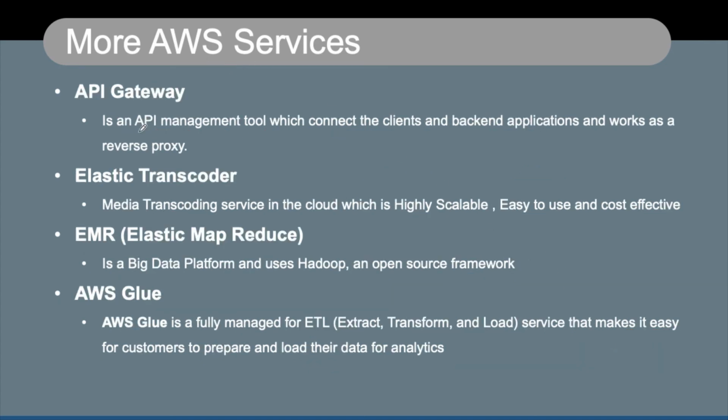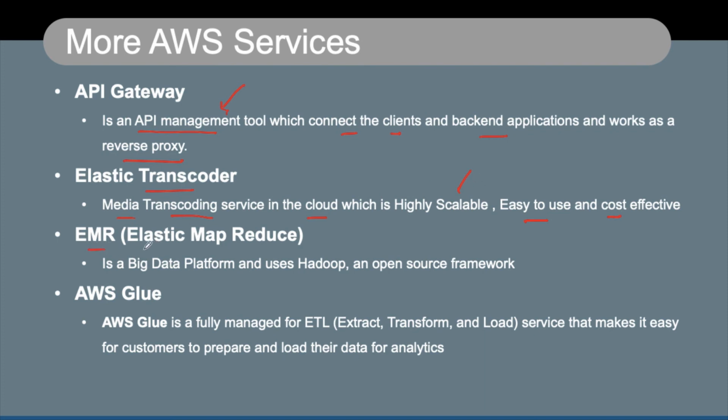API Gateway is an API management tool which connects the clients and backend applications and works as a reverse proxy. So typically, API Gateway is an API management tool which connects the client and backend applications. Elastic Transcoder is a media transcoding service in the cloud which is highly scalable, easy to use and cost effective. So you can transcode your media into any form that you need.